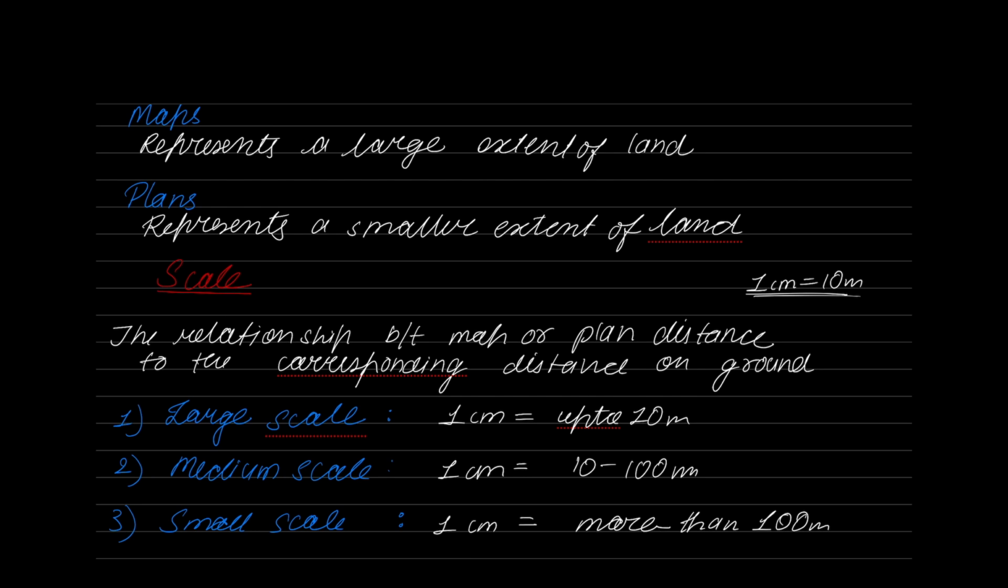So we'll get one very, very important understanding. What is that? Small scales represent larger ground distance. Large scale represent smaller ground distance. Correct now? Small scales will represent large ground distance. Large scale will represent small ground distance.